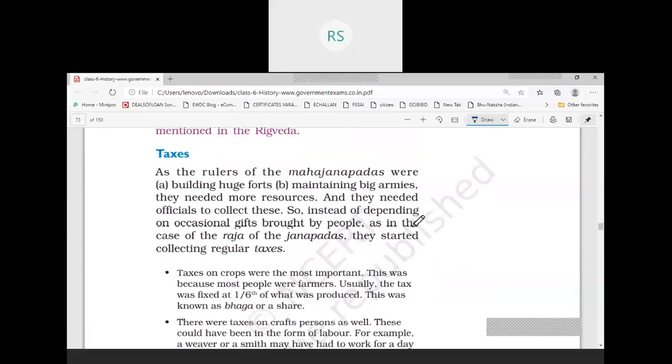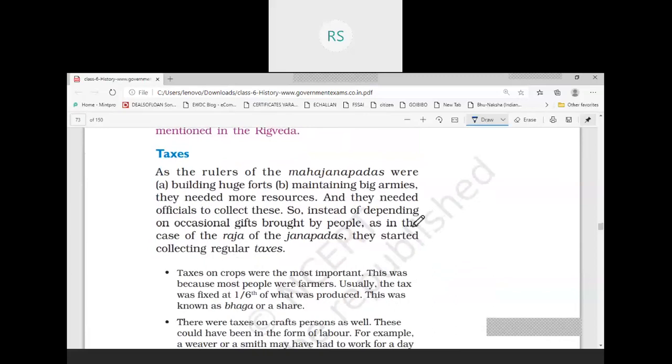In present day also we give taxes to the government. Why do we give taxes to the government? Because the government does so many activities for us. The government is involved in many welfare activities. Other than this, the government is giving us security. The government is doing everything for the common people.